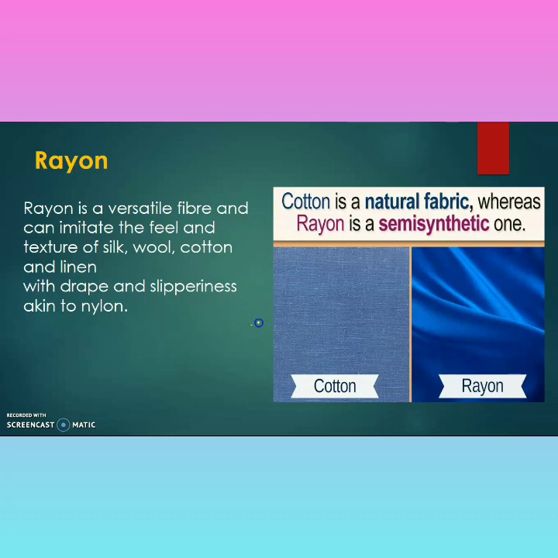Cotton is pure natural fiber. It is obtained with the help of cotton balls. But rayon is made with the help of wood pulp. So rayon is a semi-synthetic fiber, but cotton is a pure natural fiber.